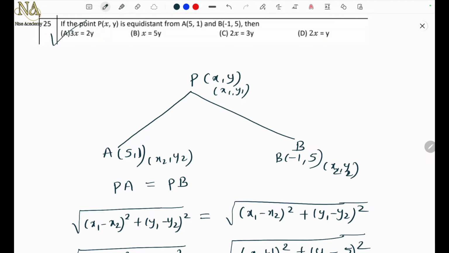Yes, understood. So this is one of the important problem types, because here they will tell you to find the relation between x and y. That is also the question. It comes like that, find the relation between x and y. You have this type of problems in your NCERT, you can check it out. So let's go for the next problem.